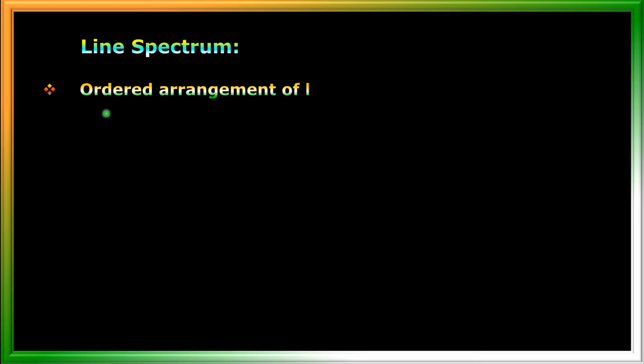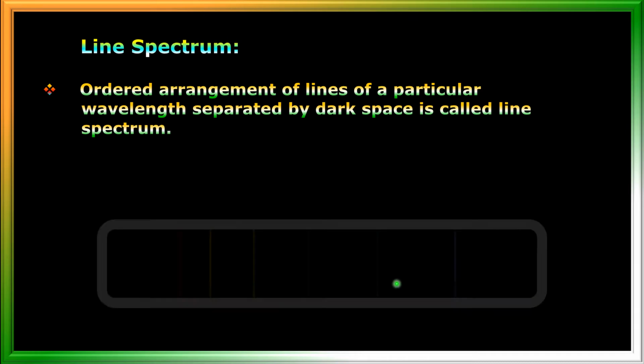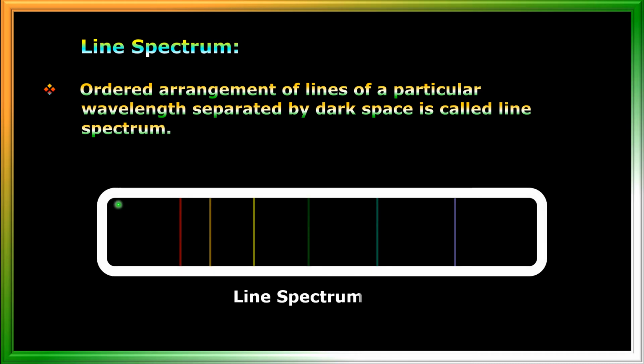Now I will explain what is line spectrum. See here, ordered arrangement of lines of a particular wavelength separated by dark space is called line spectrum. You can see here line spectrum. This is a line spectrum.